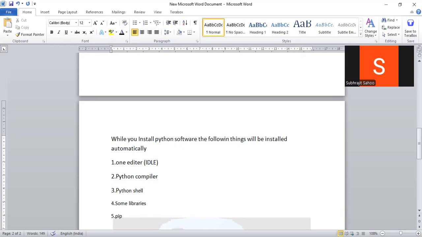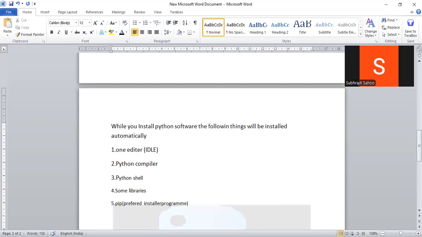What is this one? Pip full form is preferred installer program. The pip command will be installed. Number six, interpreter, or it is also called PVM, Python virtual machine, will be installed.